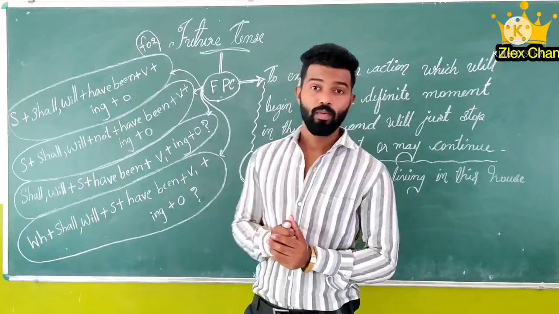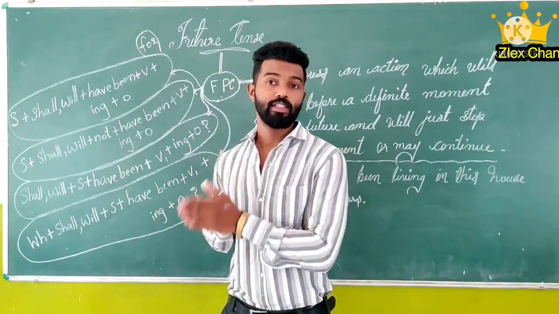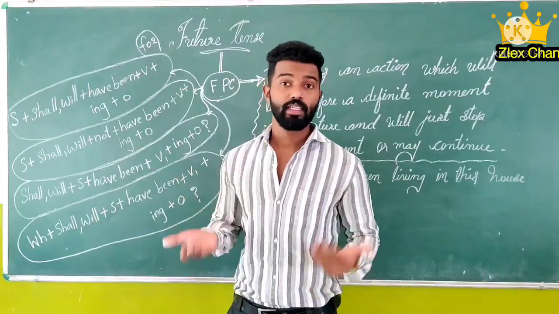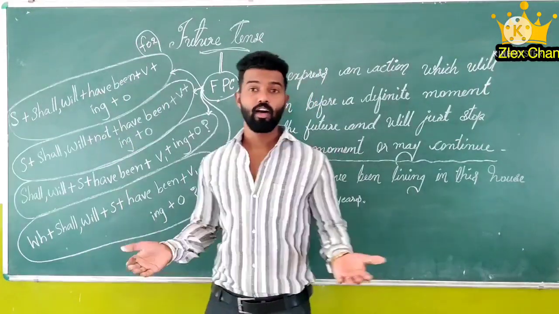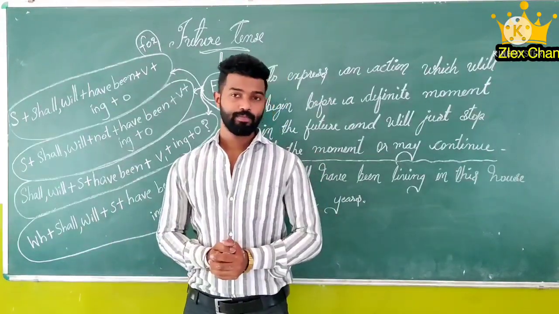Answer, no. I shall not have been staying in Churu or Rajasthan for 5 years. Otherwise I can say yes, then the first formula you can use: I shall have been staying in Churu for 5 years.